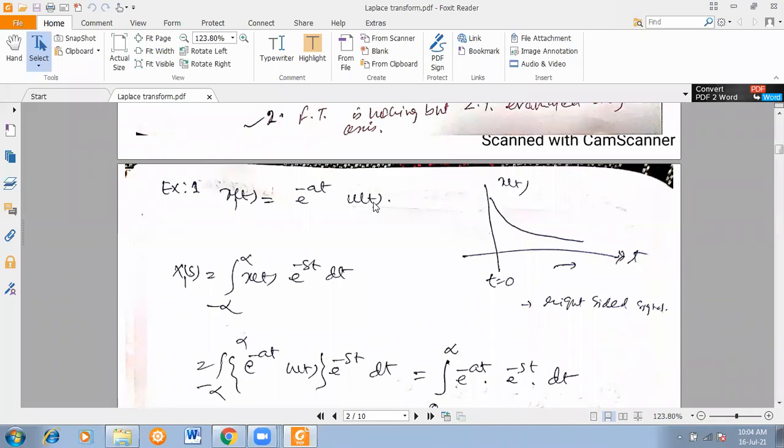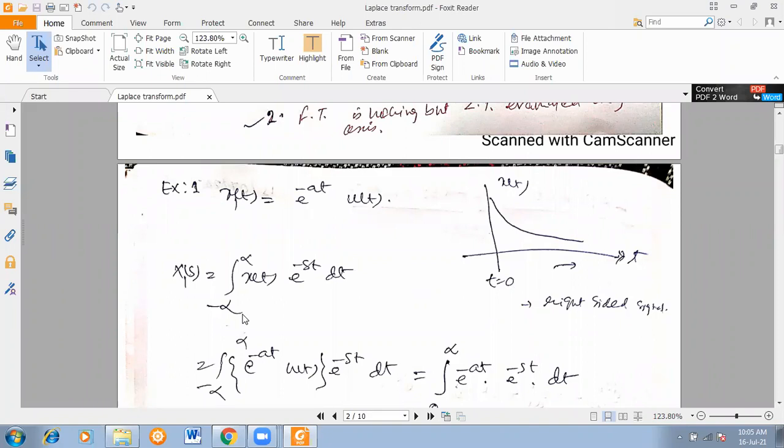So if you multiply u(t), naturally we can say this signal x1(t) is a right-sided signal, because there is no existence of the signal at the left side, because u(t) is there. So this signal is something like that; it will be moving from 0 towards infinity. That is why this signal is called a right-sided signal, because there is no existence of the signal at the left side of the origin. It is a one-sided signal, and specifically a right-sided signal.